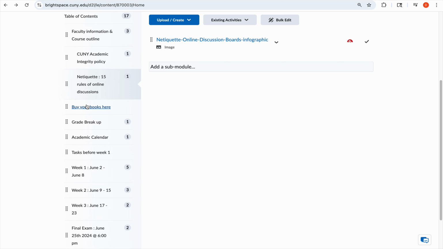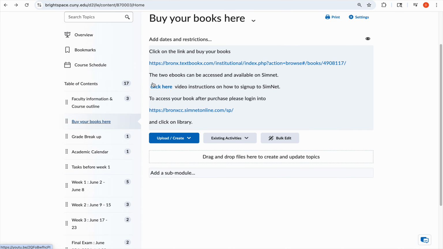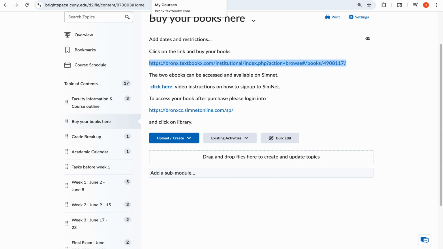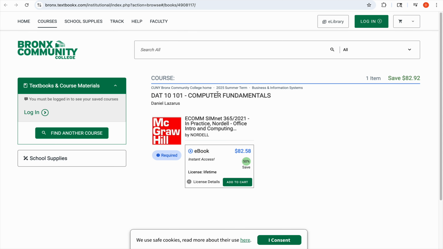Buy your books here. There's a link given here. Any of these links you can click, and it will take you to the BCC books for the summer session. Here you go, CUNY 2025 summer, and this is the book that you need to buy. This will give you access to 2 books: one is Microsoft Office 365, and then the Computer Essentials book.